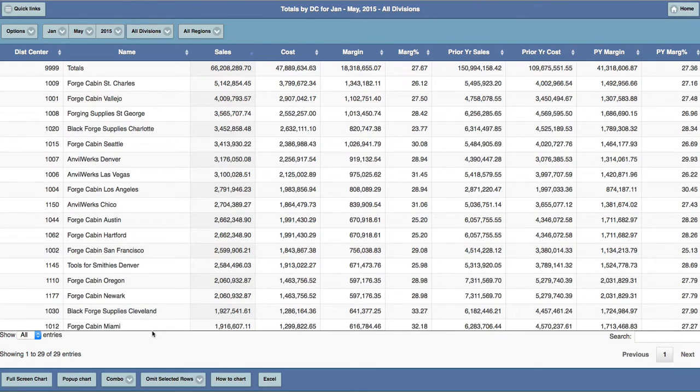The Information and Search area shows how many rows are being displayed, and a search field for filtering the table data.